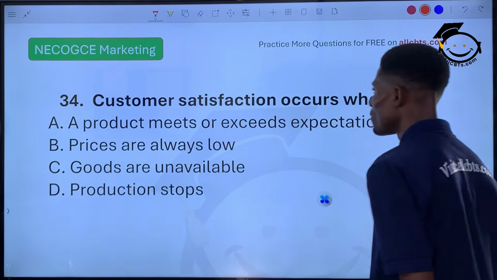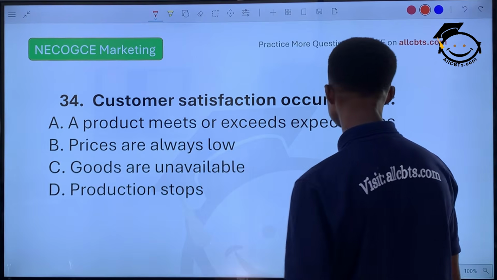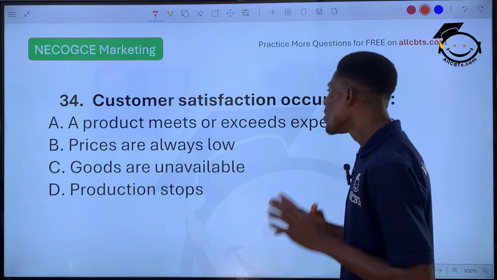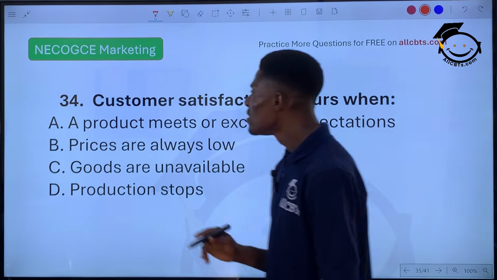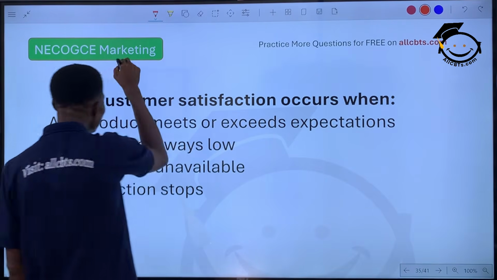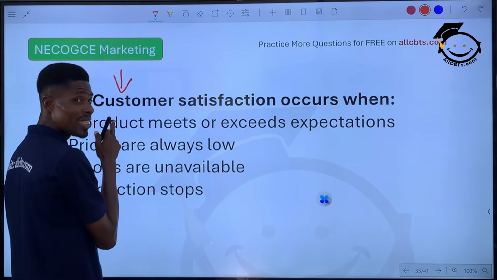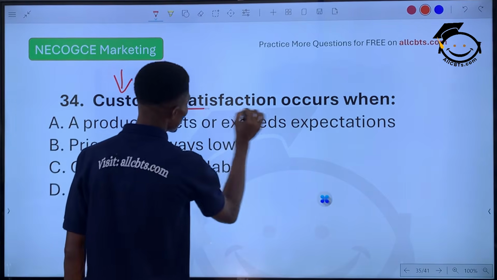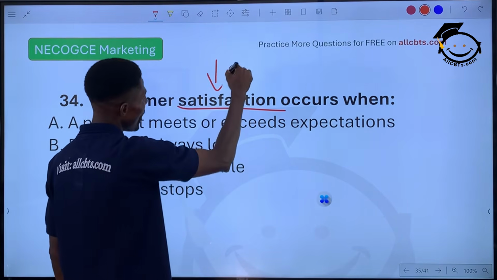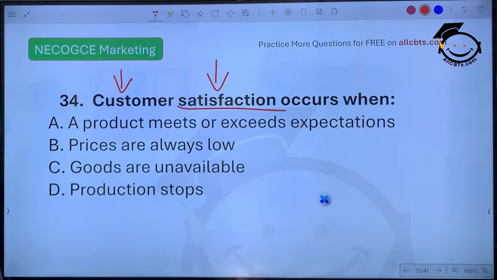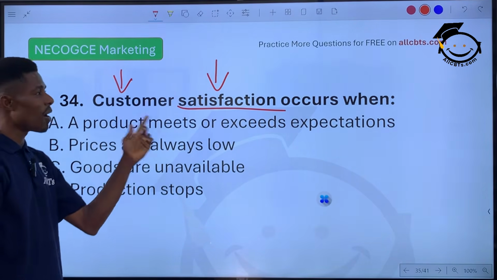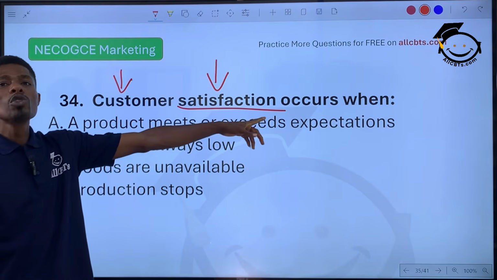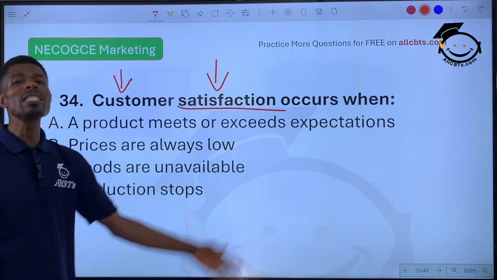Question 34. Customer satisfaction occurs when dash. Look at the statement. Customer, one, this person has a need. Satisfaction, two, the need has been met. So a customer, a human being, has a need. Now the need has been met through a product or a quality service.